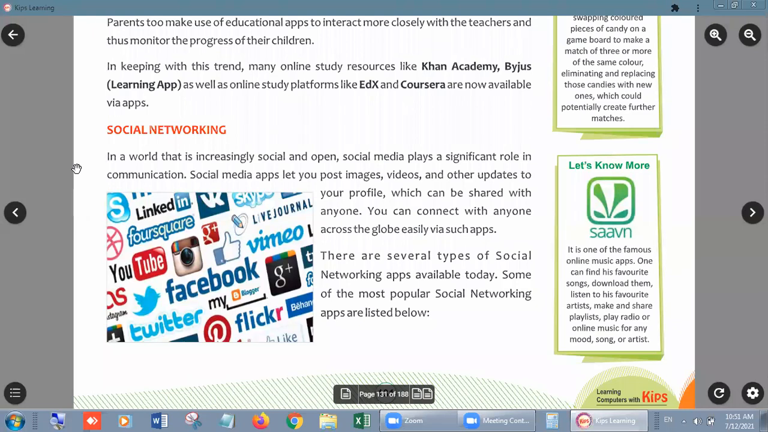You can update it, so that everyone can know about your condition, your mental level, and your journeys, which can be shared with anyone. You can connect with anyone across the globe easily via such apps, and there is no geographical limit.